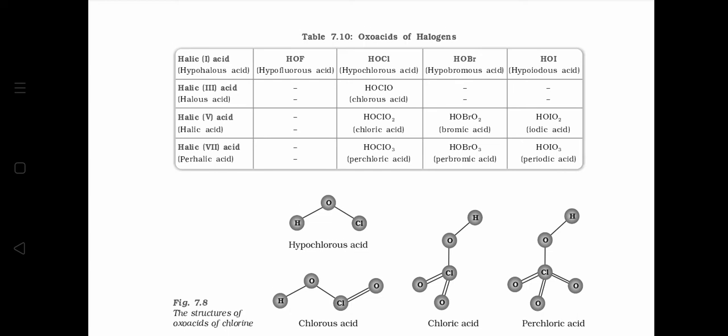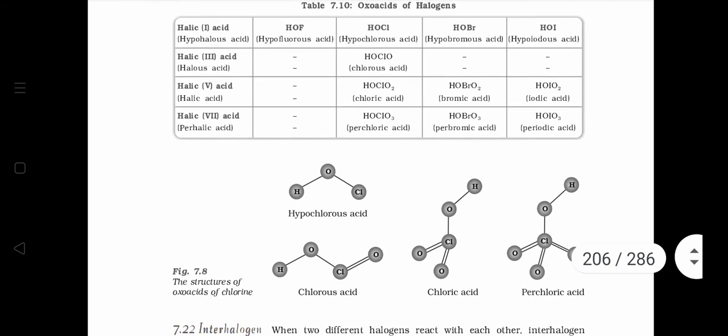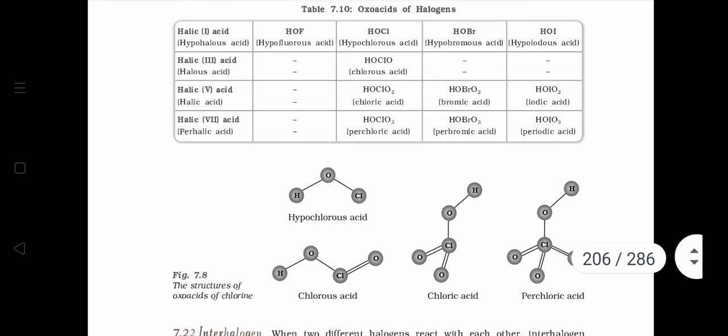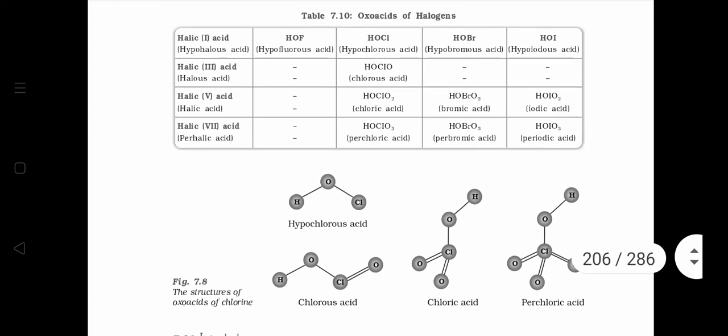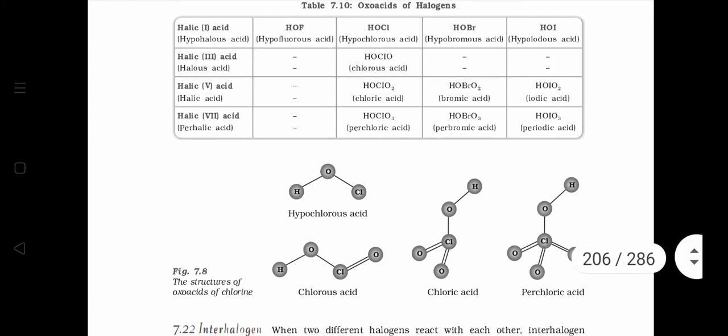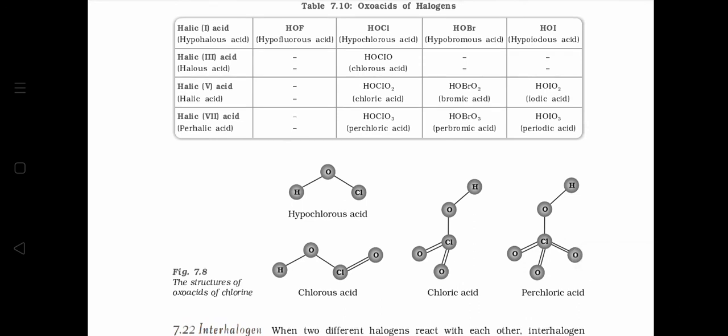Similarly, these acids are also asked to arrange in increasing order. For example, HOCl, HOClO, HOClO2, HOClO3, that is the oxoacids of chlorine. Here the acidic character depends upon the oxidation state of chlorine. Higher the oxidation state of chlorine, more will be the acidic character.